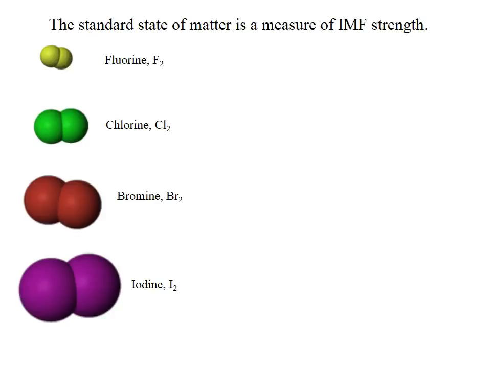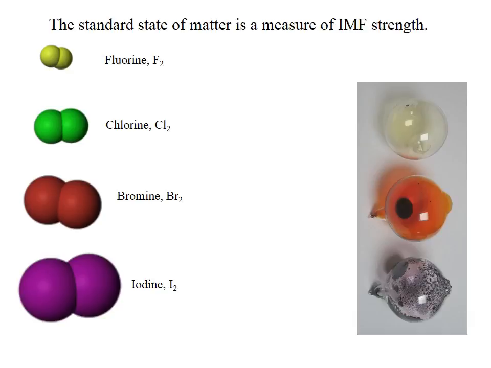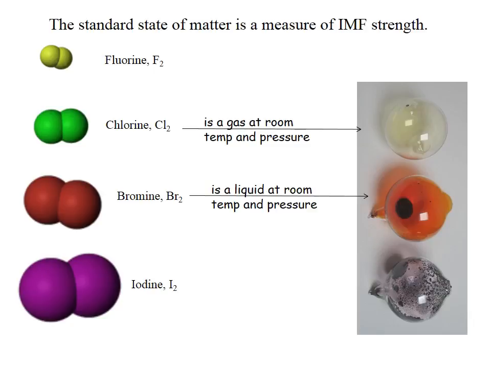You can also generally use a standard state of matter as a measure of the strength of the intermolecular forces present in a sample. So what I mean by that is that when you look at the bottom three halogens, chlorine, bromine, and iodine, this may be something that you already know, or maybe you don't know, and now you're going to learn it, and that is that chlorine is a gas at room temperature and room pressure. So you can see that it's a greenish, yellowish green gas that's in that top flask. Bromine, however, is a liquid at room temperature. It's a dark orangey brown liquid.